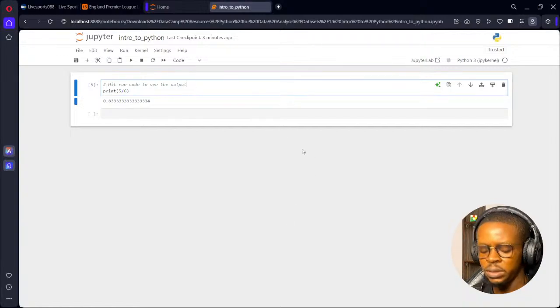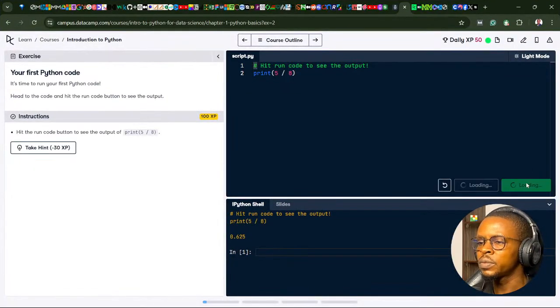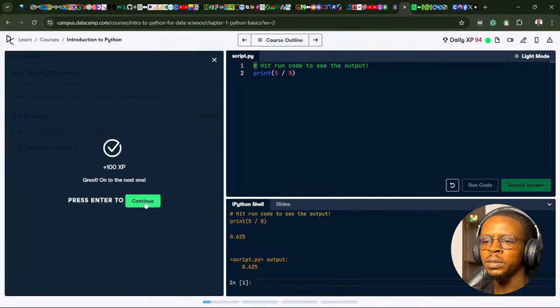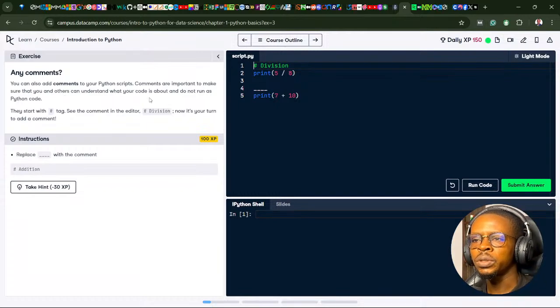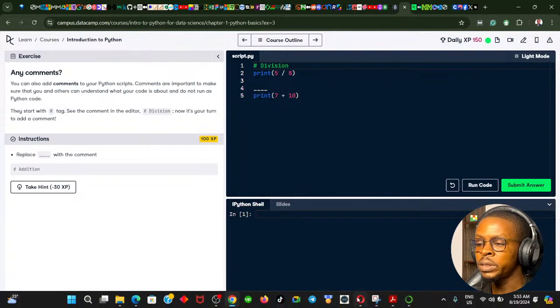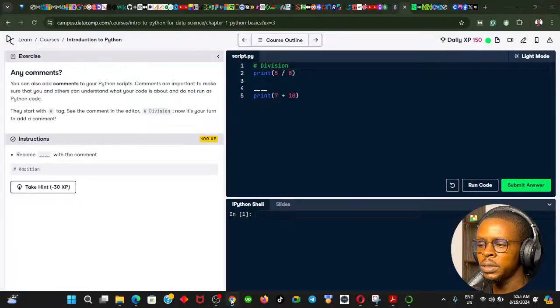That's how it is. I'm enjoying the environment though. So let's continue, let's submit the answer and see. Go on to the next one. So division. I'm going to do a division for now. So you can also add comments to Python scripts. Comments are important to make sure that you and others can understand what you do, and they are not run as Python code. Exactly what we did here. This is a comment we left above the code, and the code is the part that will actually be interpreted. You get it now? So these are comments. It's as simple as that.